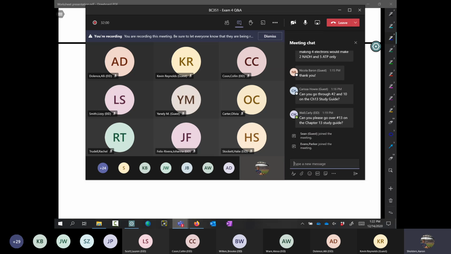Okay, so this is in chapter 13, number 2 and 10 on the study guide. So we don't spend too much time on one question, I'll come back to maybe number 10, but let me deal with number 2 first. How do electron affinities of each redox center compare with one another? In other words, would you expect redox centers in complex 4 to have a higher or lower reduction potential than the redox center found in complex 1? Why? What does that mean in terms of the delta G of the redox reactions?